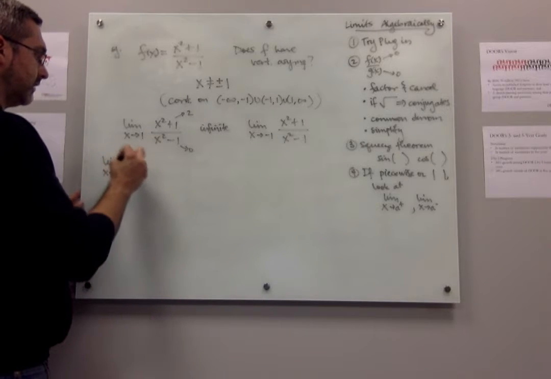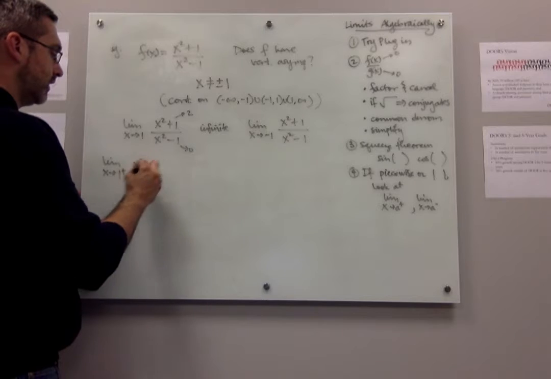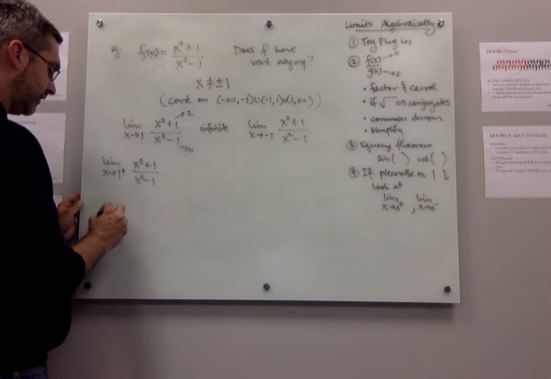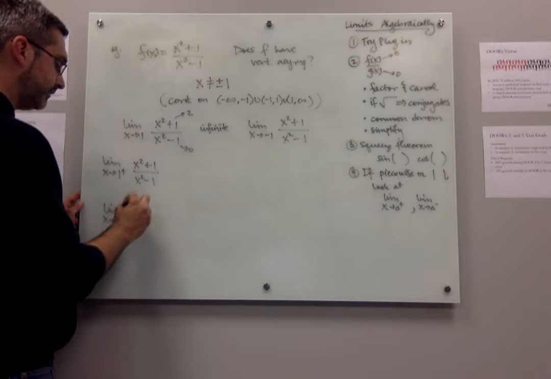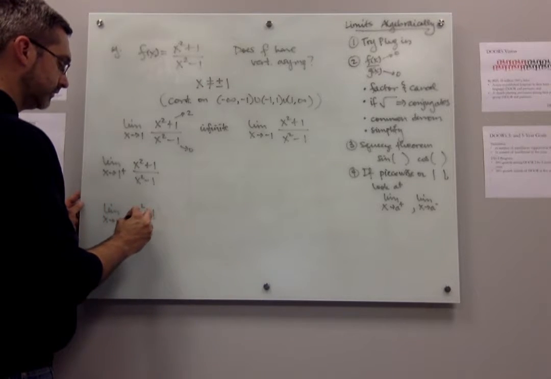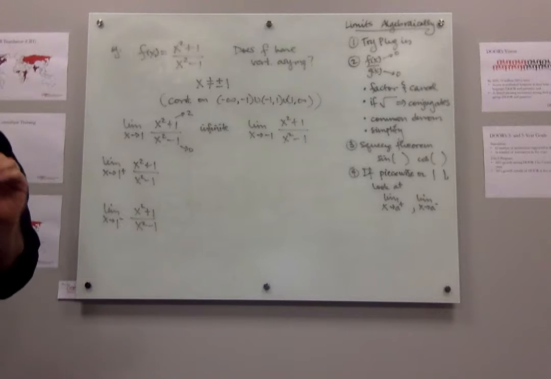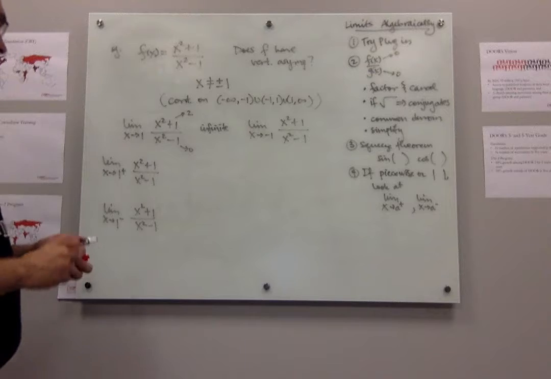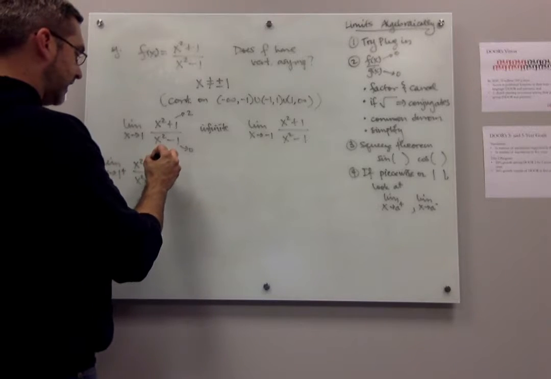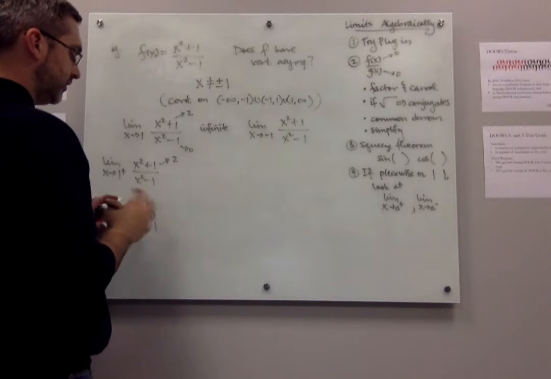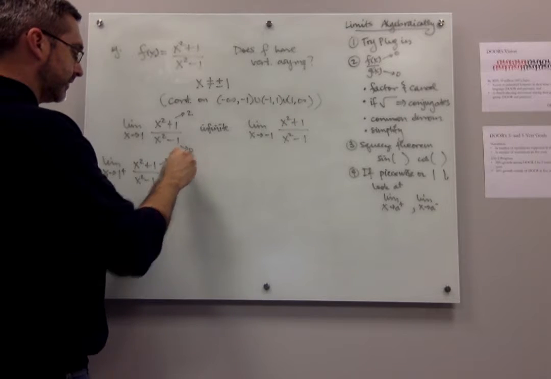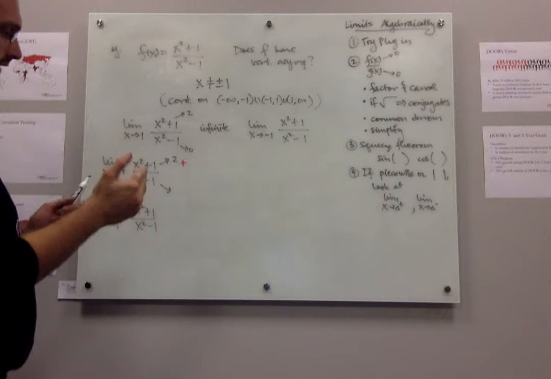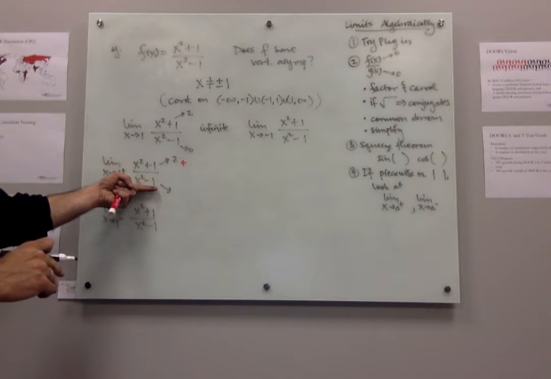So we're going to look at the limit from the right and then the limit from the left and see what's happening here. When x is going to 1 from the right, the top's going to 2, so that's positive. Let's pick a number to the right of 1, like 2, and plug it into the bottom.